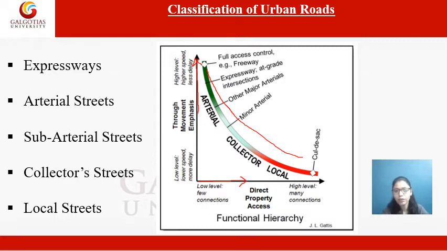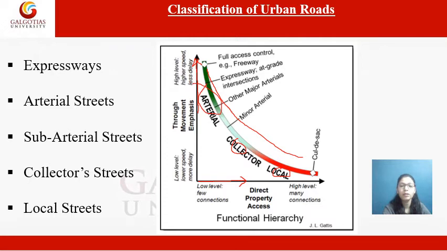If you see this curve, it shows the arterial on the upper side, then the collector, and the local streets towards the direct property axis, which means local streets are those roads which are very near to your property and your locality, whereas arterial roads are those roads which are at a very far distance from your property, and which are further categorized as expressways, major arterial roads and minor arterial roads, which have their own plus points.